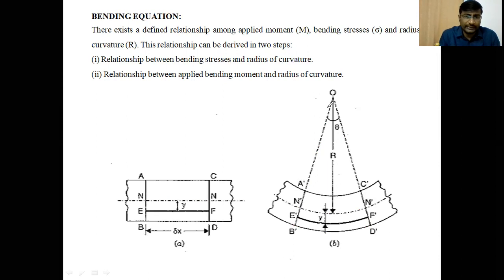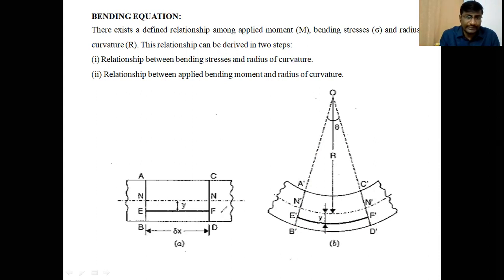Therefore, the length of the neutral layer is constant during bending. So NN is equal to N dash, but AC is not equal to A dash, C dash, BD is not equal to B dash, D dash, and also EF is not equal to E dash, F dash. Only NN is equal to N dash, because it is the neutral layer. The length does not change.